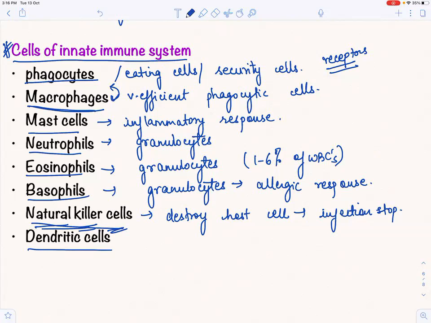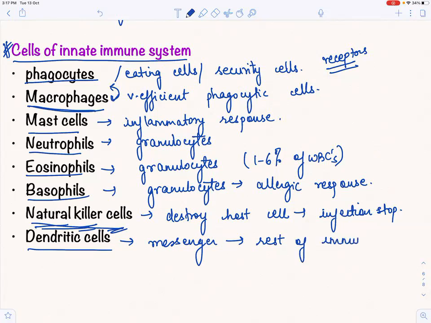What are dendritic cells? Dendritic cells are present in tissues that can contact the external environment, like through the skin and mucosal lining. Basically, dendritic cells act as a messenger for the rest of the immune system, right?